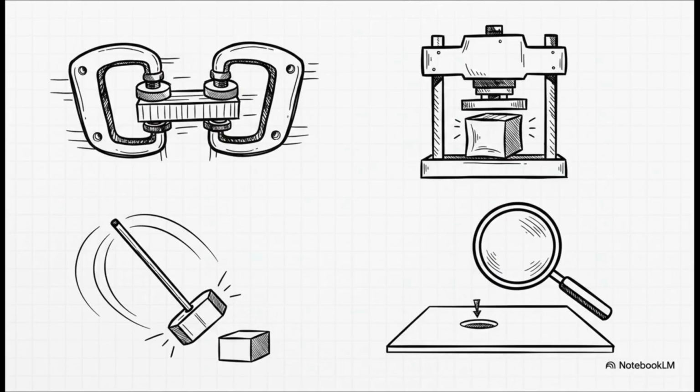To measure that toughness we talked about, we do an impact test, which involves swinging a heavy pendulum hammer right into the side of a specimen to see how much sudden energy it absorbs. And for hardness, tests like the Rockwell test push a tiny point into the surface to measure exactly how deep the indentation goes. It is systematic destruction, all for the sake of science.